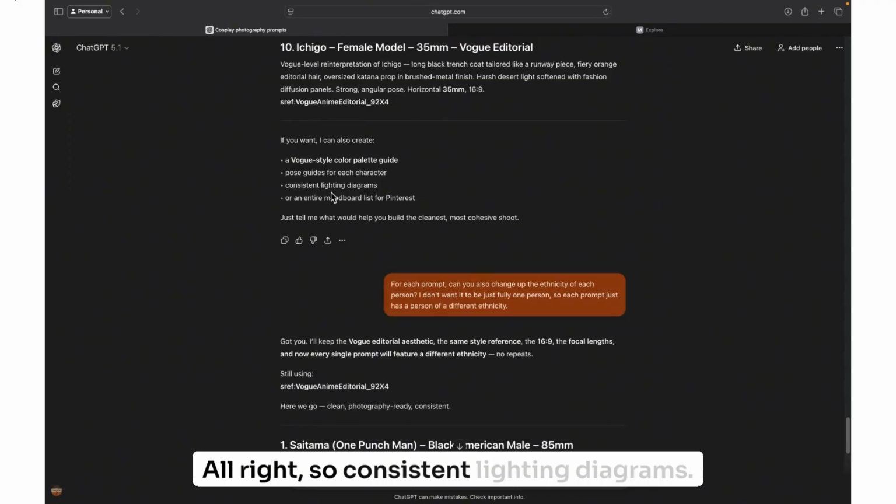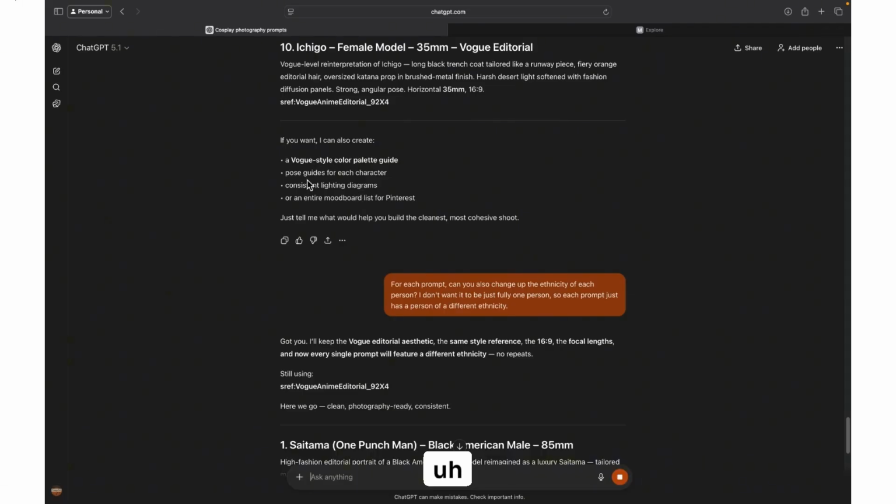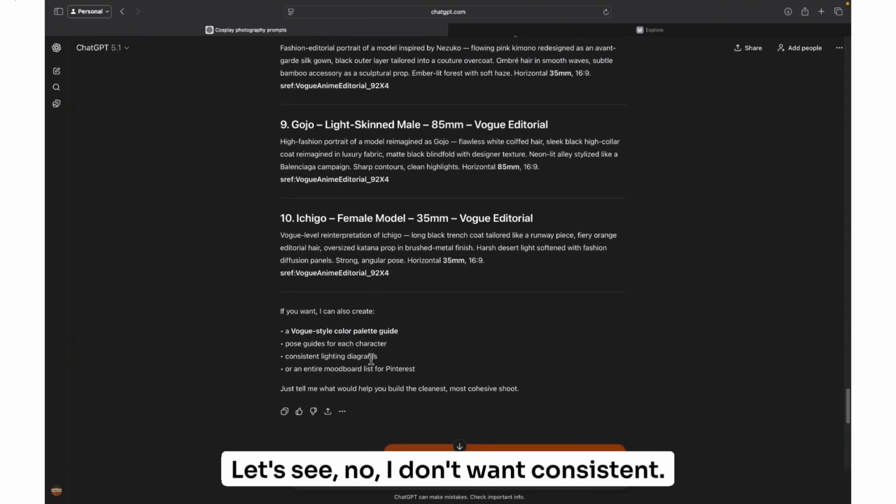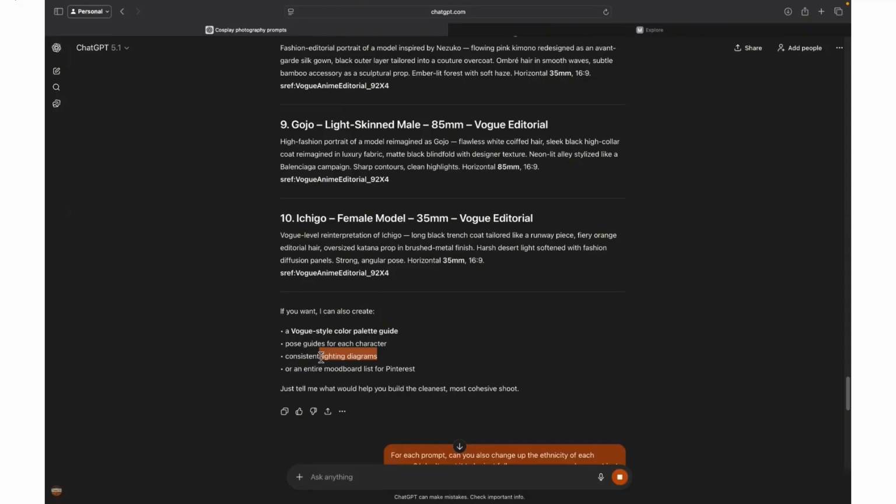All right, so consistent lighting diagrams. Let's see. No, I don't want consistent. Let's say various lighting diagrams.